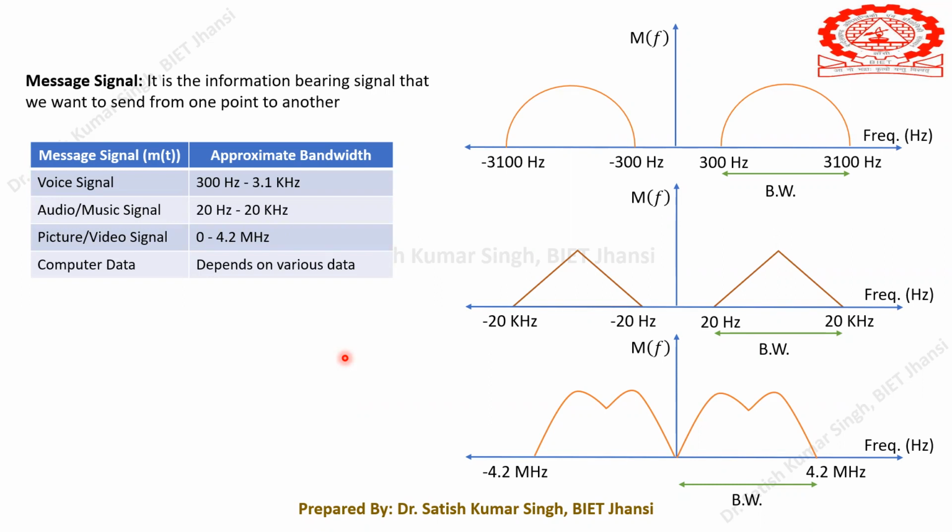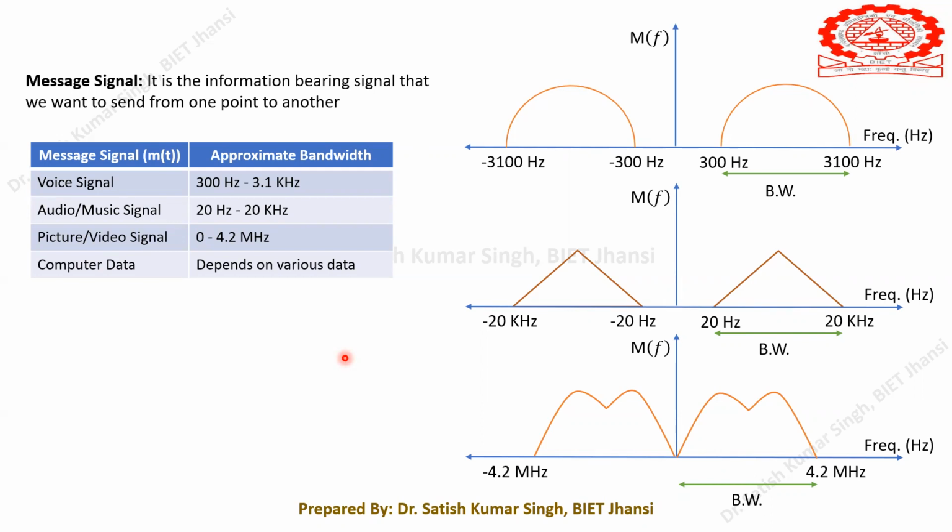Similarly, when I'm saying hello, then the hello definitely will have a certain range of frequency. When I'm saying good morning, this is also having certain frequencies. So each and every speaker has their own range of frequencies that he is able to generate.